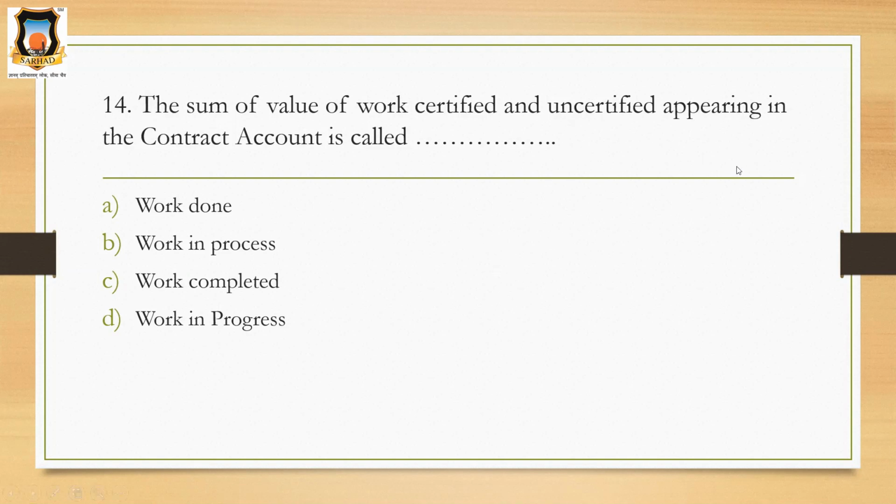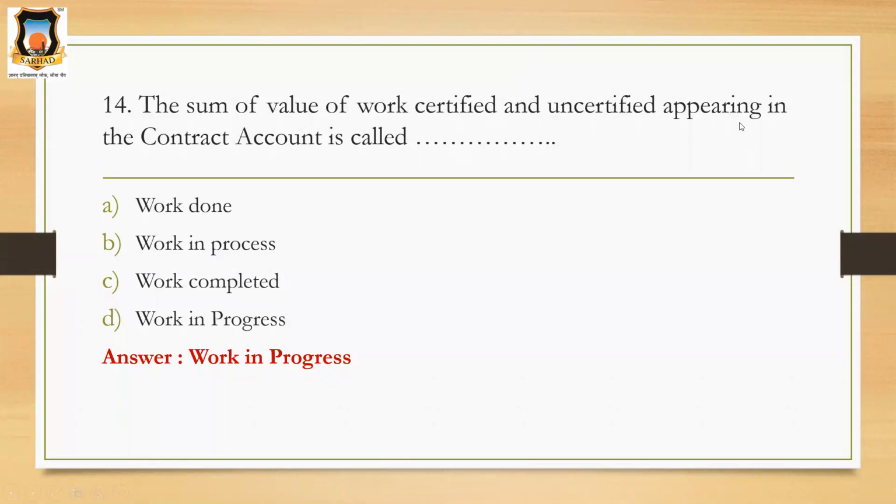We know WIP, but the question is a little bit googly. Why googly? Work in process is also given and work in progress is also given. So what will be the correct option? The correct option will be work in progress.